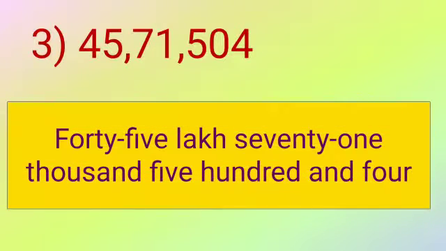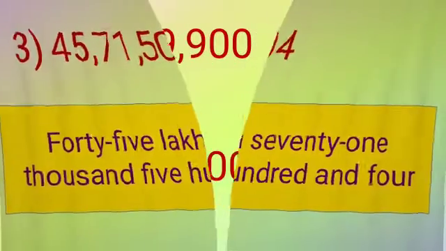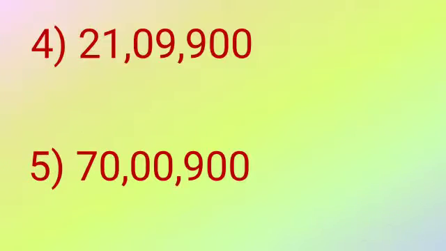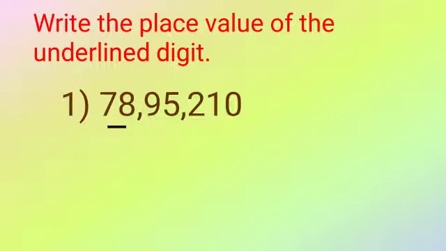Now the next question is 45, comma 71, comma 504. Here the answer is 45 lakh 71,504. Next two questions: you have to write this in terms of words. Now look at the new question.